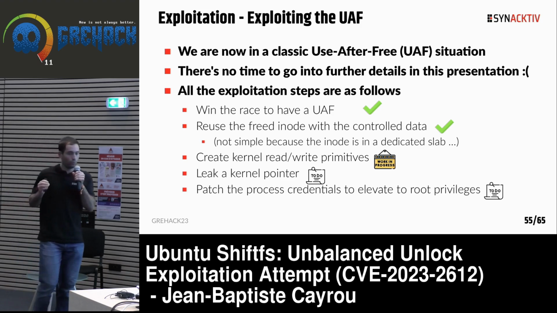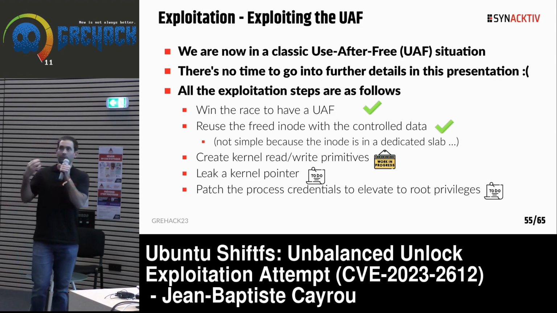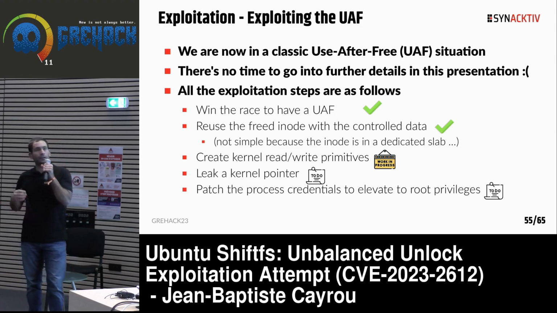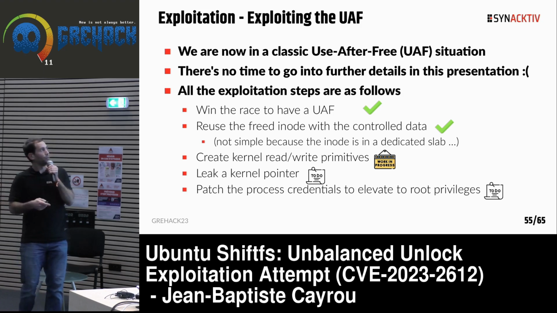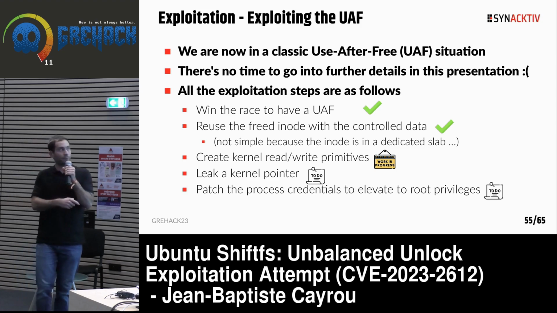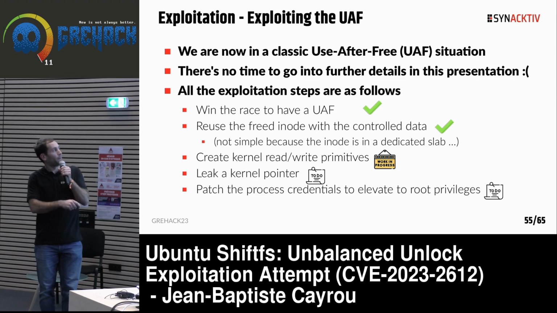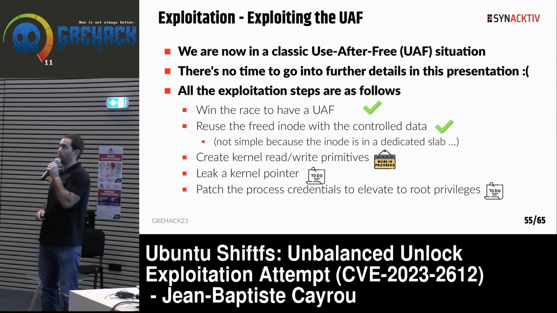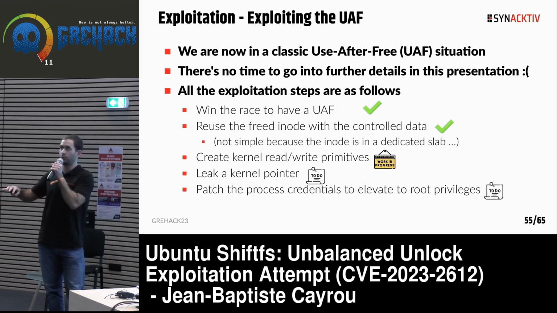Then you want to be able to reuse this memory with arbitrary data. The idea is to craft internal kernel structures with custom values, and with that you can create kernel read and write primitives, and you can also use that to leak the kernel pointer. And at this step, you have all the steps needed to patch your credentials and get root.